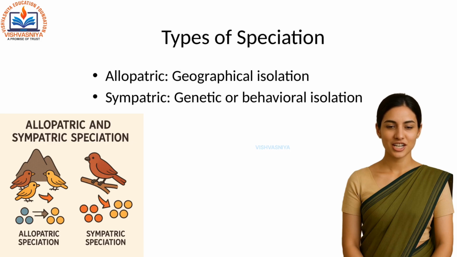Allopatric speciation occurs when a population is physically separated by mountains, rivers, or distance. They evolve independently, like Darwin's finches on the Galapagos Islands. Sympatric speciation happens without physical separation due to genetic changes or behavior. It's common in plants through polyploidy and in animals through sexual selection.